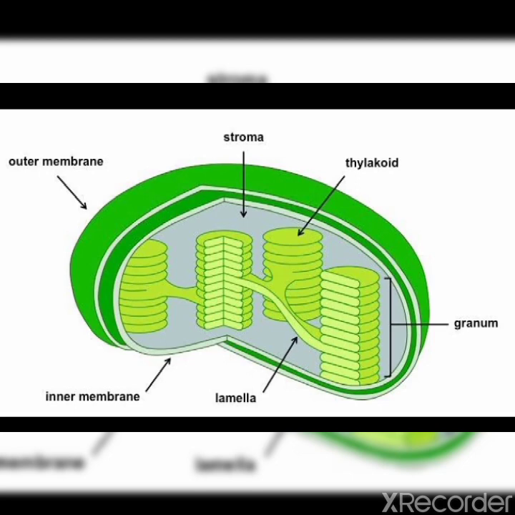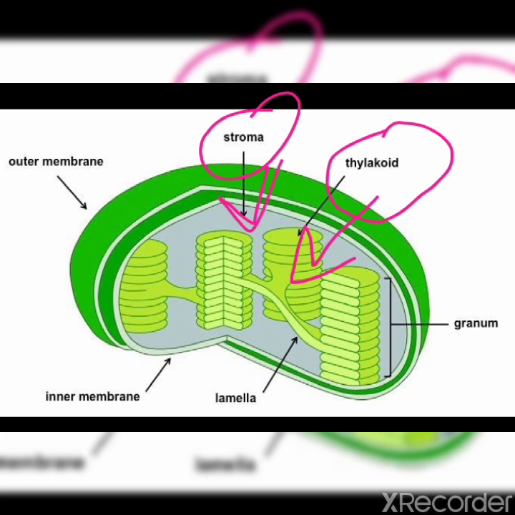After splitting of water, carbon dioxide splits. After splitting carbon dioxide, carbon is produced, and this carbon is used to make sugars. Do you remember, children, when water splits, that occurs in thylakoid, but when carbon dioxide splits, that reaction occurs in stroma. Clear?